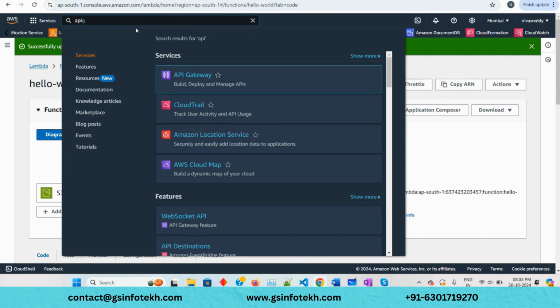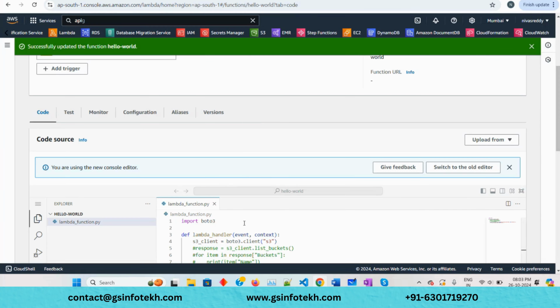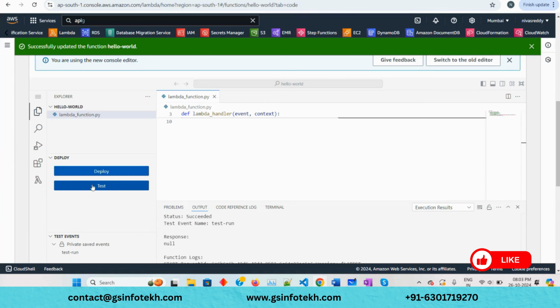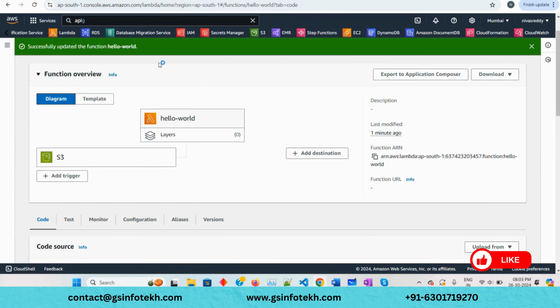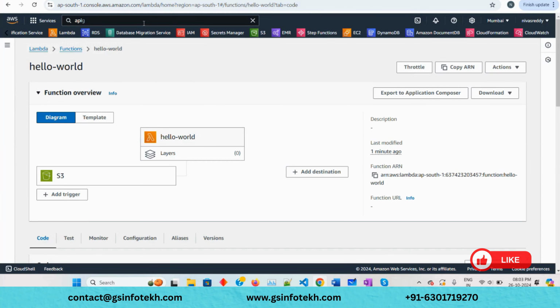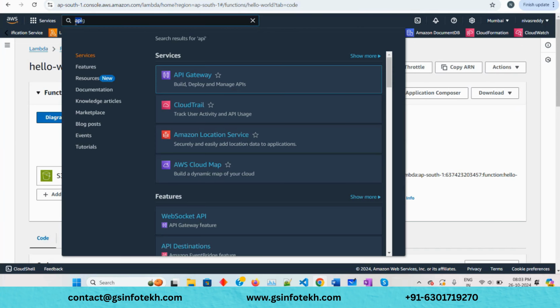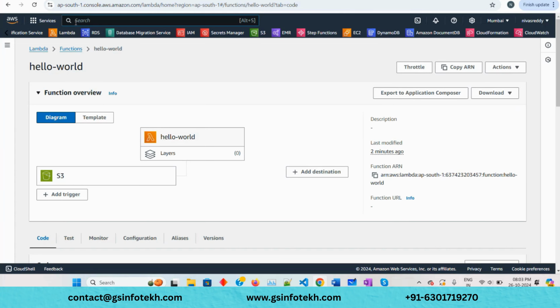Like maybe you might be sleeping at night, and at 3 p.m. your Lambda should run. Who is going to invoke it? You would not be waking up to hit the test button. That's when there is something called EventBridge. It's a different, small service, not as big as Lambda or S3 events.